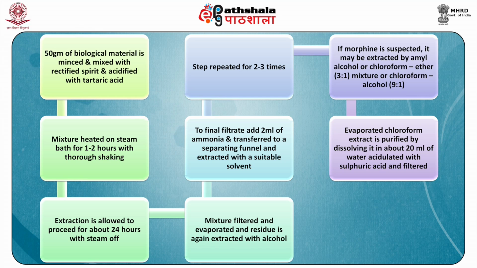If morphine is suspected, it may be extracted at this stage by amyl alcohol, or chloroform to ether in a 3:1 ratio mixture, or chloroform to alcohol in a 9:1 ratio mixture. Of these, amyl alcohol is the best, but as it is prone to form annoying emulsions, the chloroform to ether mixture is used as the preferred solvent system. The combined chloroform or amyl alcohol extract, depending upon whatever you have used, is then evaporated to dryness, and the residue is now ready for further purification and analysis.